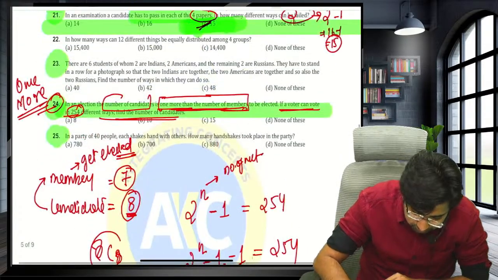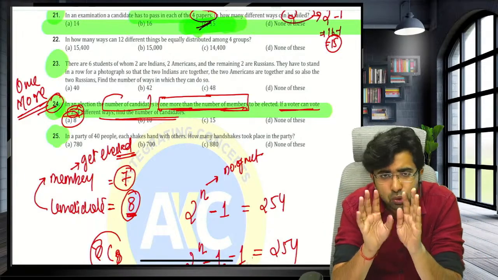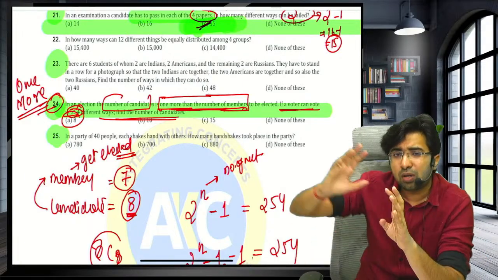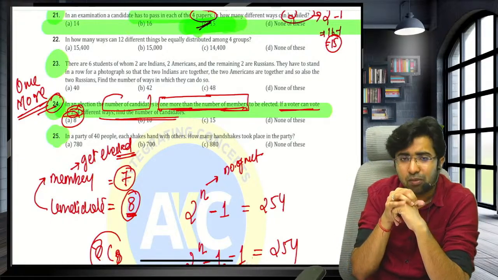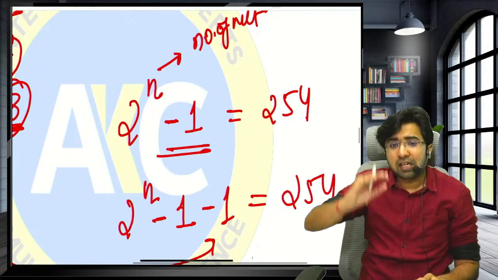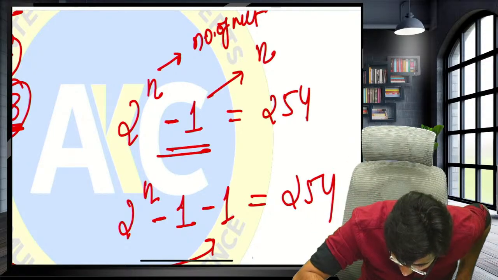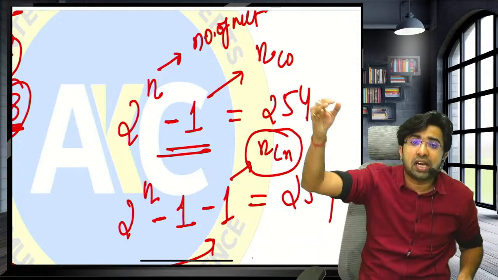So the answer is 8. Guys, here you have two options removed. You cannot vote for 0 candidates and you cannot vote for the entire 8 candidates, because you can vote maximally for 7 persons that can be elected. So you subtract 1 for NC0 and you subtract 1 for NCN, because you cannot vote for the entire 8 persons.